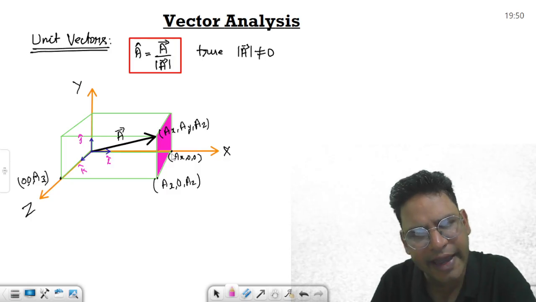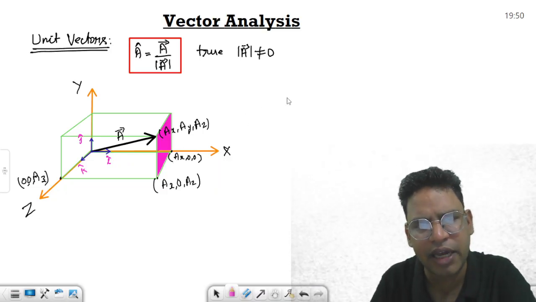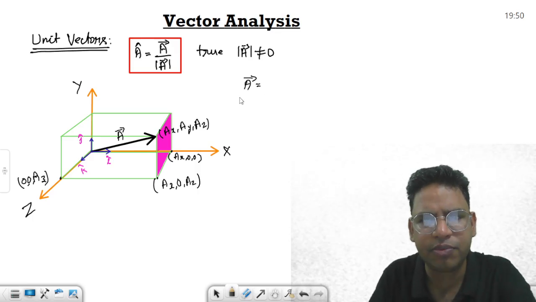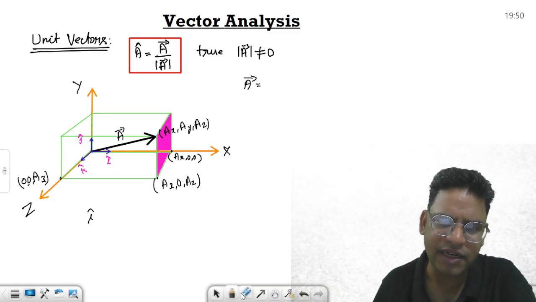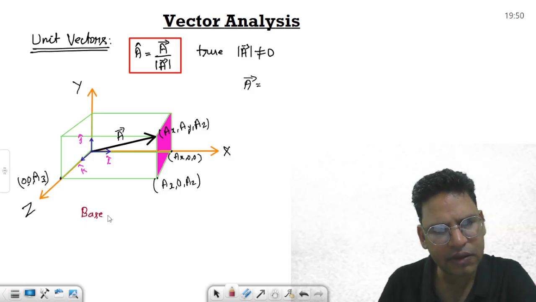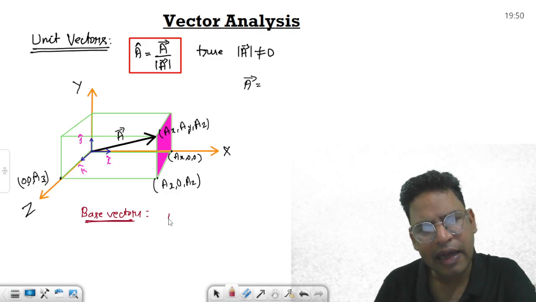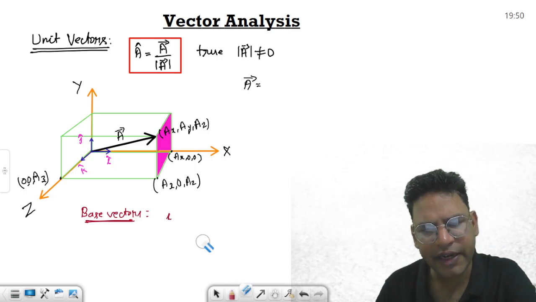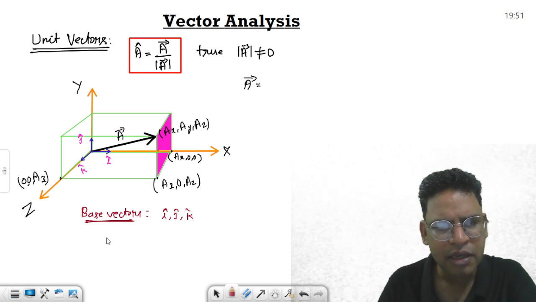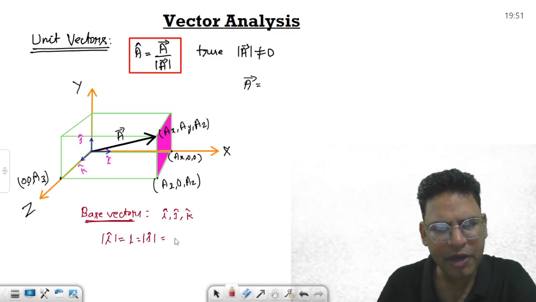So if this is i, then this vector can be written as Ax i cap. Okay, so the whole A vector can be written in terms of these base vectors. The i, j, k vectors are called base vectors. They are bases. These base vectors are, by definition, unit vectors, and in terms of these we have i cap, j cap, k cap. By definition, the magnitude is unity: i cap equal to j cap equal to k cap, it is unity.